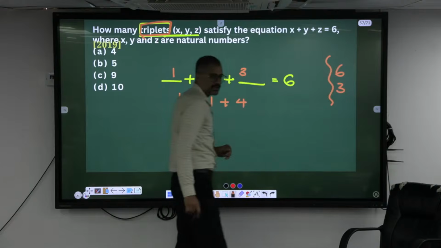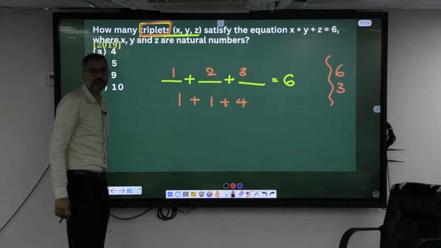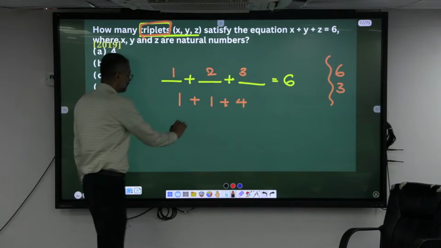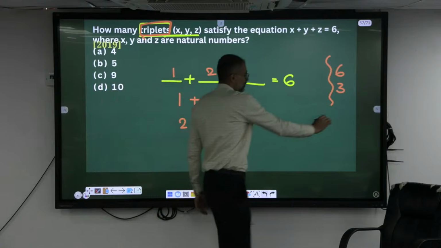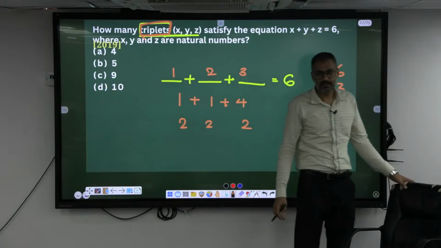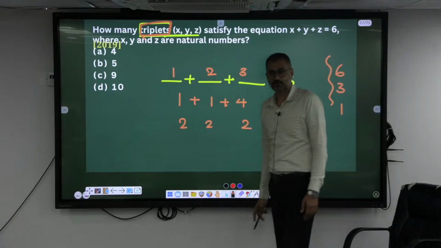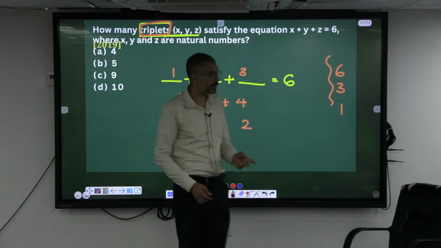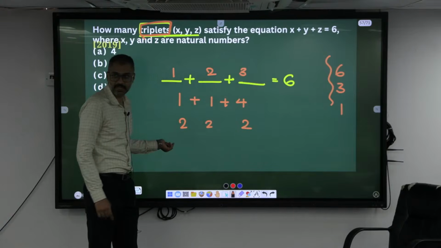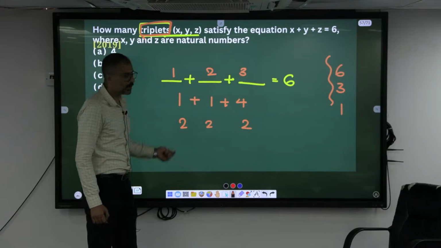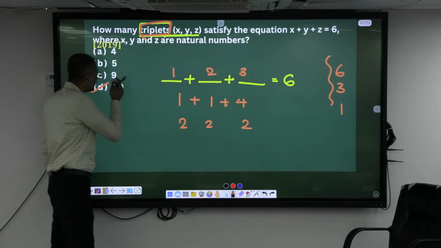That makes 9. Is there any other way? Triple 2. How many different ways? 1. Any other way? 0? No, because they are natural numbers. So repeating natural numbers are also allowed in triplets. Hence 10 is the appropriate answer in this case.